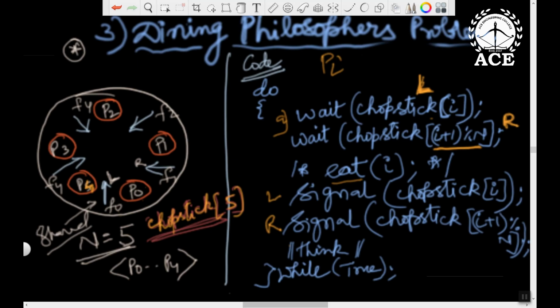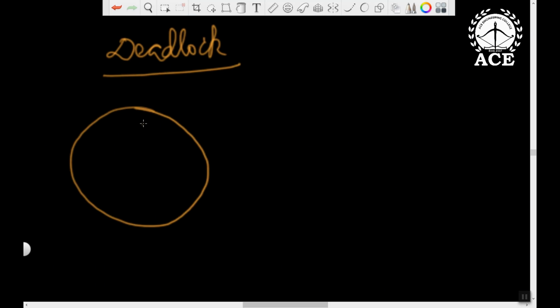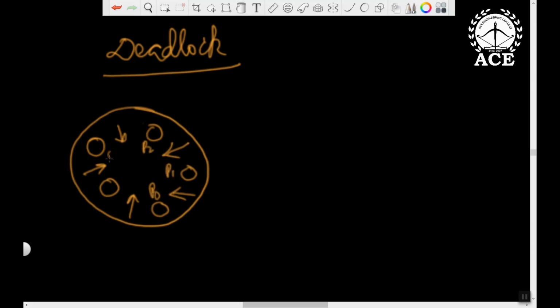Now, the problem with this code is that it may suffer from the problem of deadlock. How deadlock may happen, I will try to explain. Again, I will draw the diagram for your convenience, because it is there in the previous slide. These are the chopsticks among the philosophers. This is philosopher 0, this is 1, 2, 3, 4. This is chopstick 0, chopstick 1, 2, 3, 4.